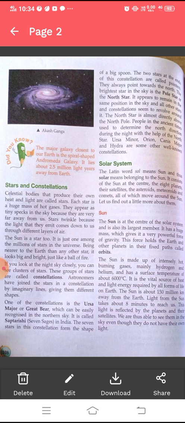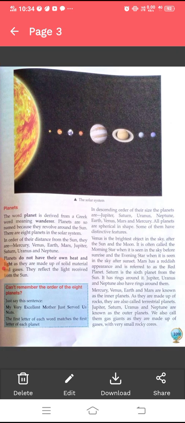The sun is made up of intensely hot burning gases, mainly hydrogen and helium, and has a surface temperature of about 6000 degrees Celsius. It is the vital source of heat and light energy required by all forms of life on Earth. The sun is about 150 million kilometers away from the Earth. Light from the sun takes about 8 minutes to reach us. This light is reflected by the planets and their satellites. We are thus able to see them in the sky even though they do not have their own light.